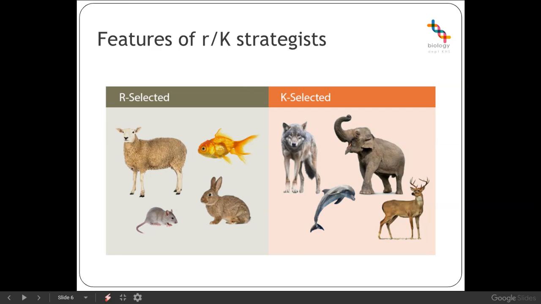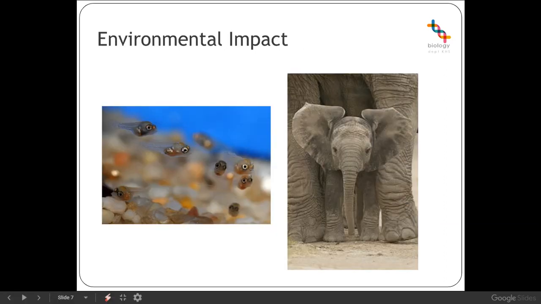On the other hand, K-selected species tend to be larger and live longer. They mature more slowly and can reproduce many times in their lifetime. They produce relatively few and larger offspring, have a higher level of parental care, and consequently many offspring have a high probability of surviving to adulthood. In terms of the environment, we tend to see R selection occurring in unstable environments where the species has not reached its reproductive capacity. In other words, the species can produce more offspring than the environment can support. And K selection tends to occur in stable environments.